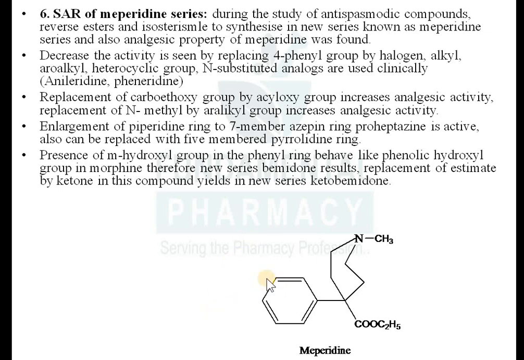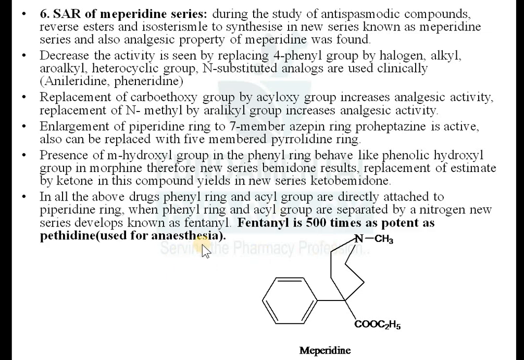अगर यहाँ पे मेटा पोजिशन पे आपने हाइड्रोक्सिल ग्रुप डाल दिया, so that will give you new series known as a bemidone, and replacement of this by ketone yields new series known as a ketobemidone. So ये ज़्यादा इंपॉर्टेंट नहीं है उतना, ये कभी पूछेंगे भी नहीं आपको ये SAR वगैरह, लेकिन आपको मालूम होना चाहिए. In all the above drugs, phenyl ring and acyl group are directly attached to a piperidine ring. So this phenyl group and acyl group is directly attached to a piperidine ring.